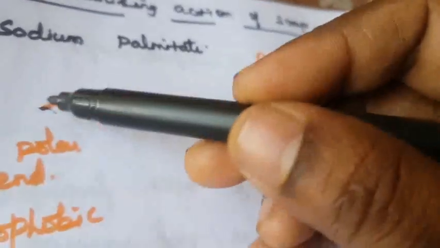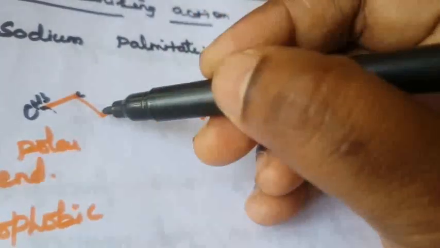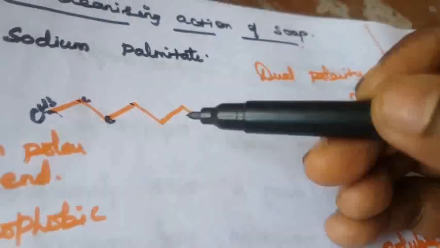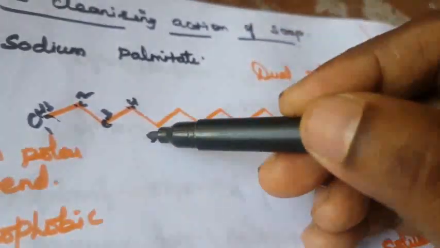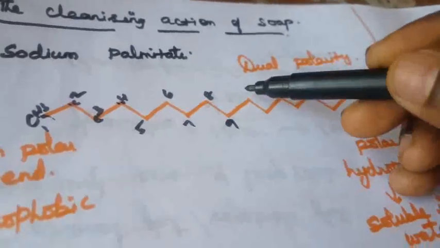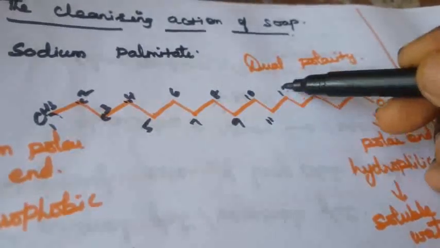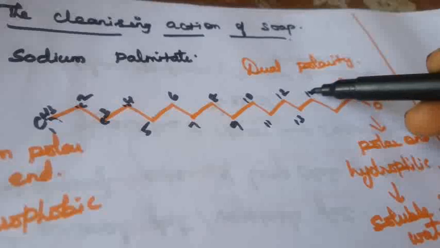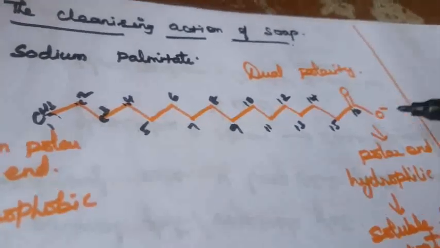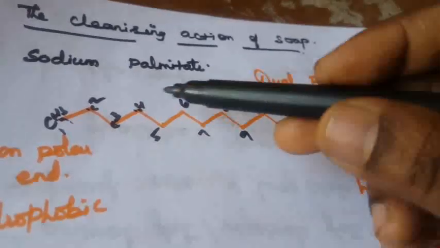How many carbons are there? At this end it is CH3, and each bend has one carbon. Counting 1, 2, 3, 4, and so on up to 16, there are totally 16 carbons.